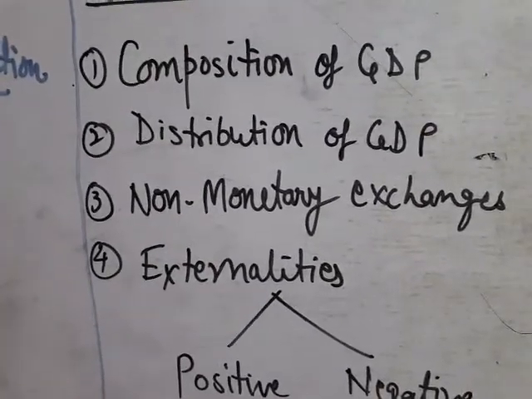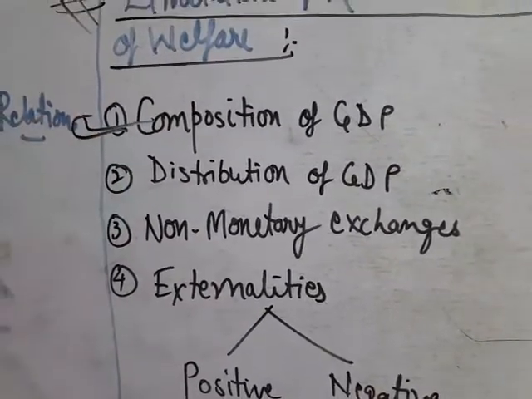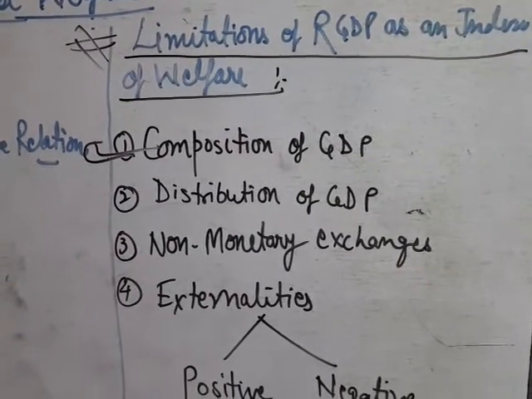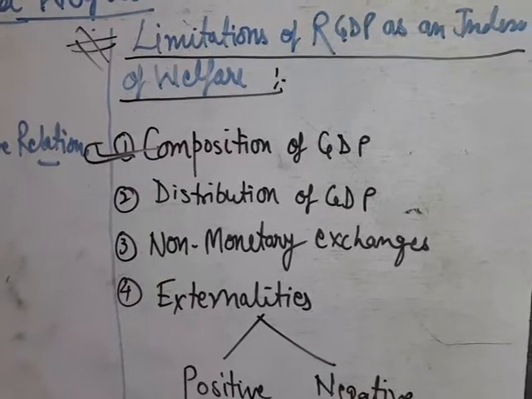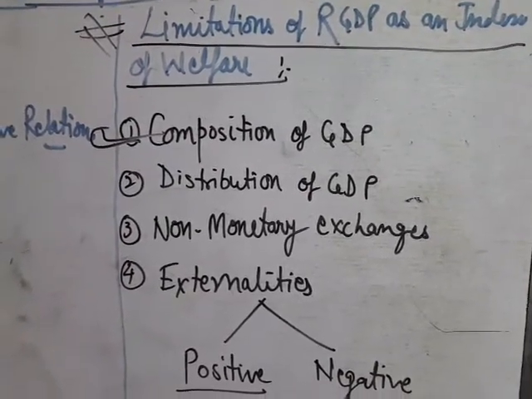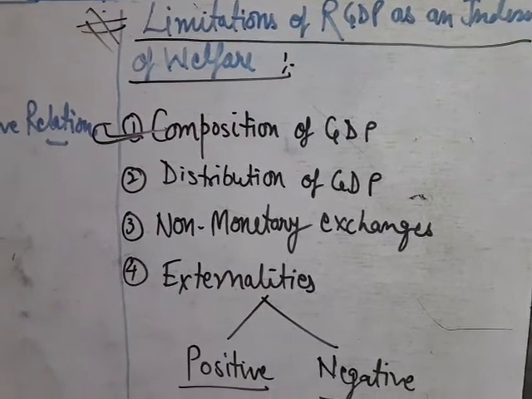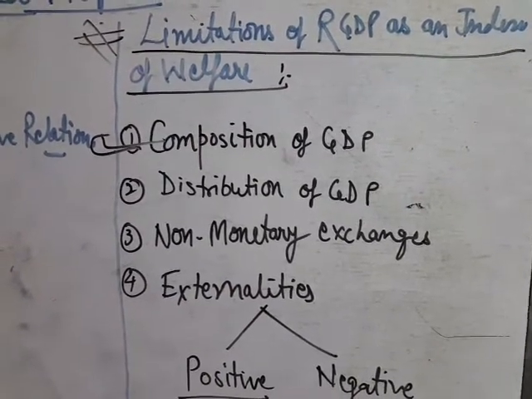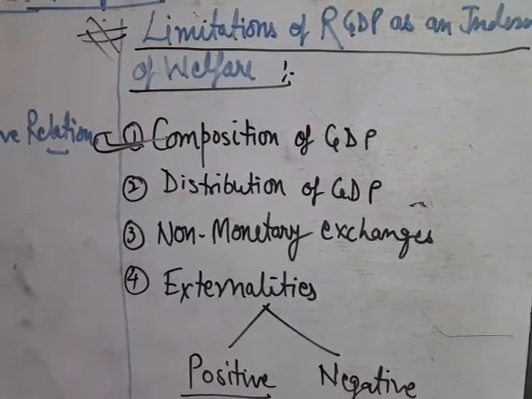How is the GDP composed? GDP is composed of all the final goods and services produced in an economy, and these goods come into the market for sale, like needles, matchboxes, shoes, socks, airplanes, metros. Every final good comes into the market for sale.